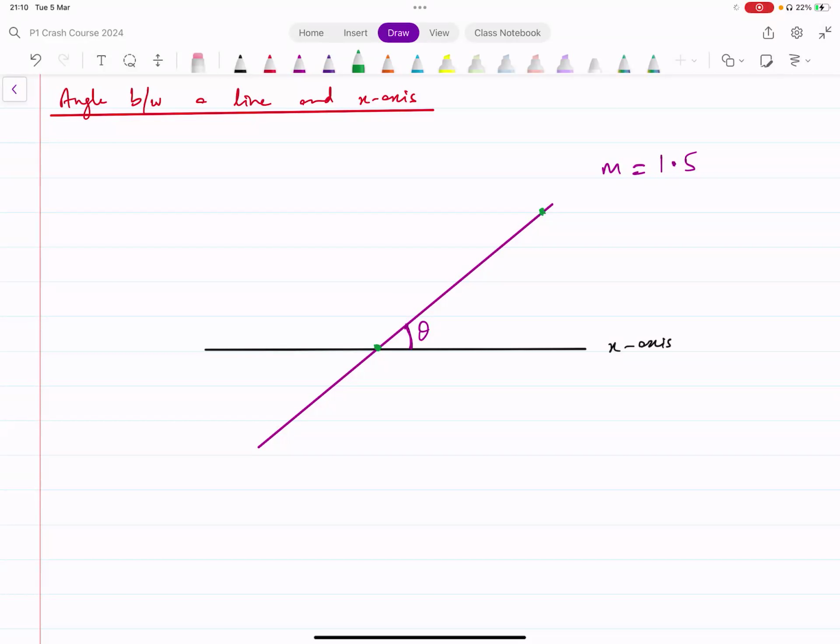Now, the first point, let's call the coordinates of that point x1, y1. Let's call the coordinates of the other point x2, y2. Now, using these points, can I make a right angle triangle like this? This triangle?